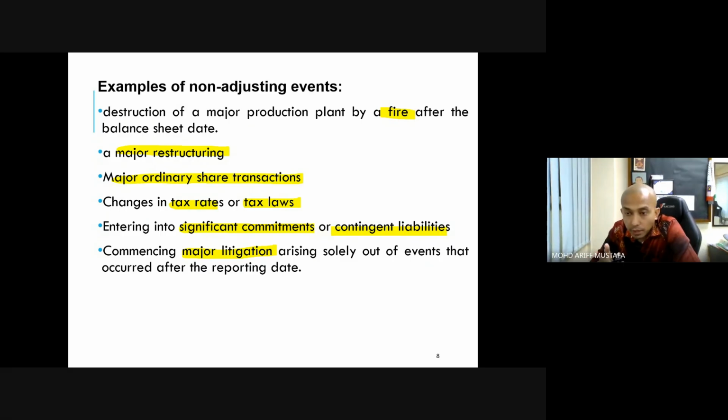Remember in the previous chapter that we learned in FAR513, the provision. In order for us to make a provision, we need to have a present obligation. All of these don't have any present obligation. That's why no need for us to make adjustment on the previous one. But all of these events are significant enough, even though it is a non-adjusting event. Therefore, we need to disclose inside the notes to the account.